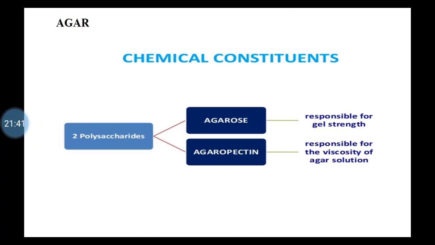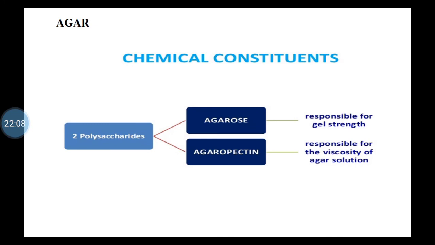Chemical constituents, so it is composed of polysaccharides. Two different polysaccharides are present, agarose and agaropectin. Agarose is responsible for the gel strength of agar, and this agarose is composed of D-galactose units.